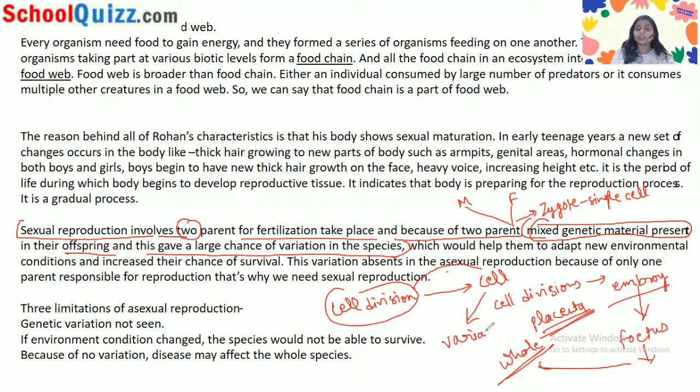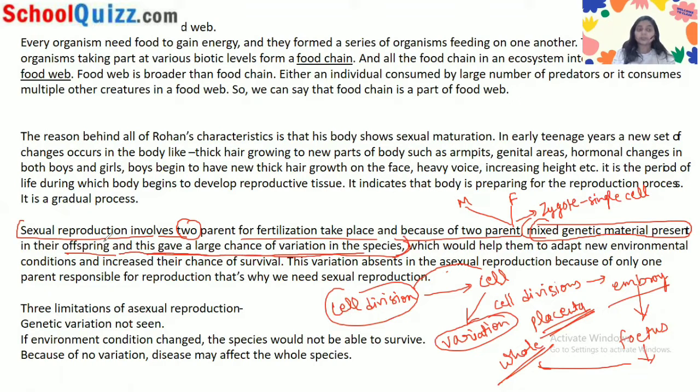And what does variation do? Variation helps in the existence of the species in the environment, because we do not know that the environment can drastically change. This is how variation works, and that is why variation is important. So the mixed genetic material present in their offspring gives a large chance of variation in this species.